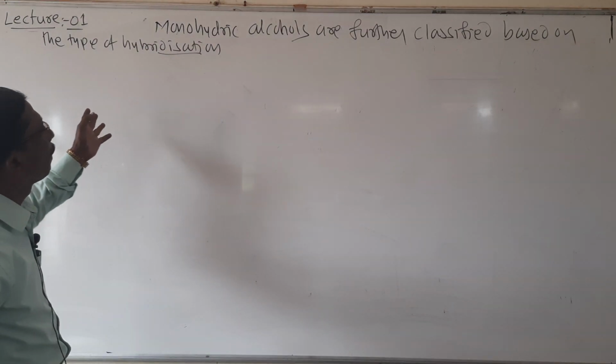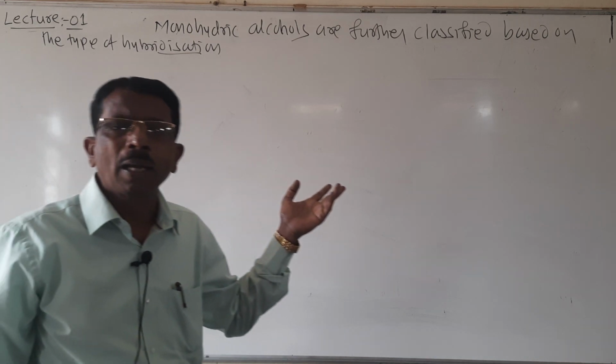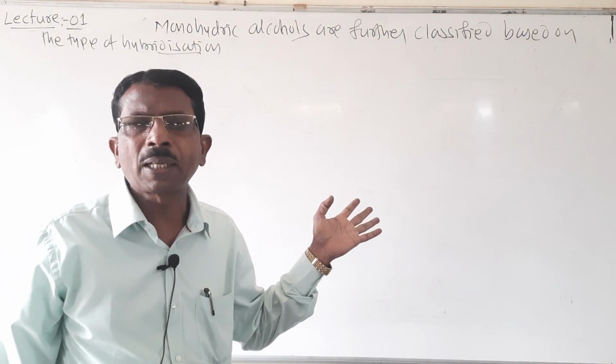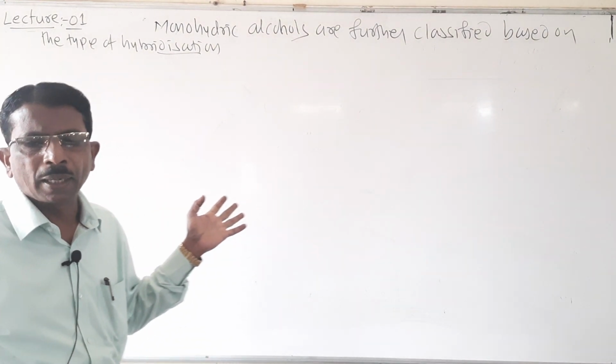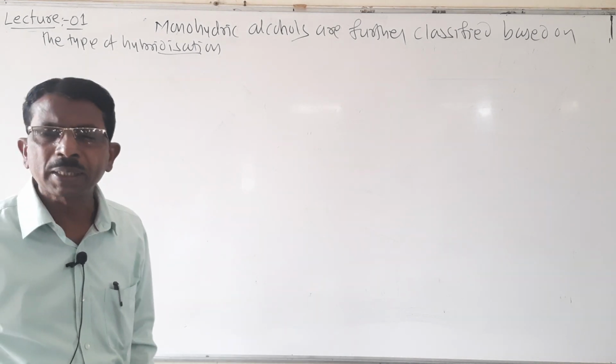So the type of hybridization depends on the carbon atom, the carbon atom to which the hydroxyl group is attached.